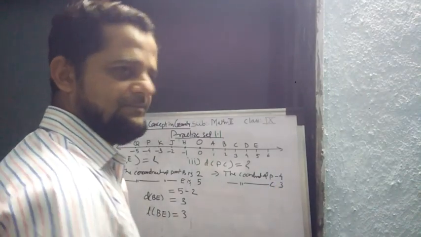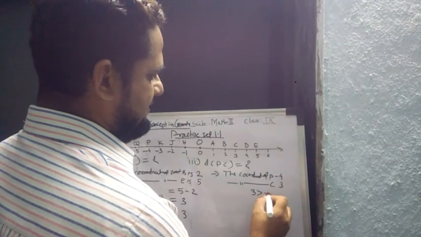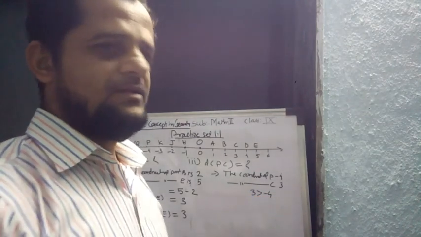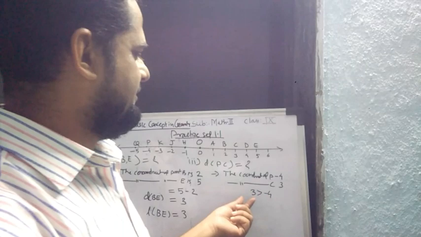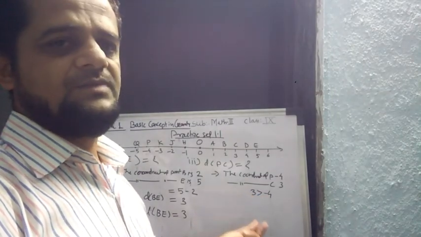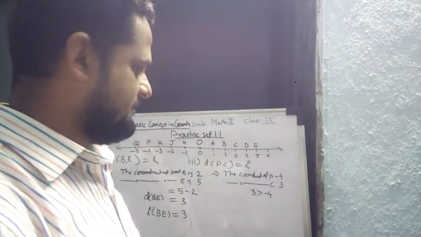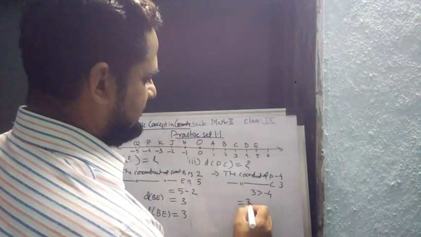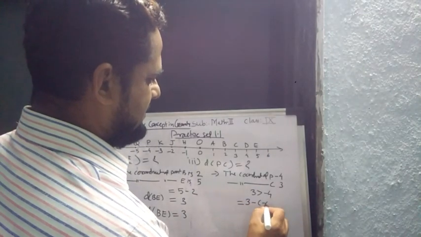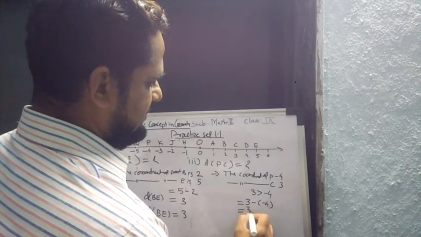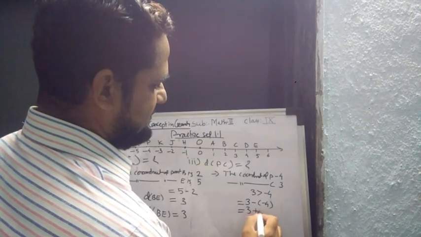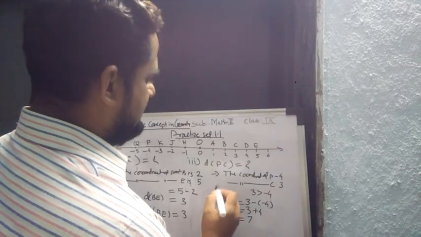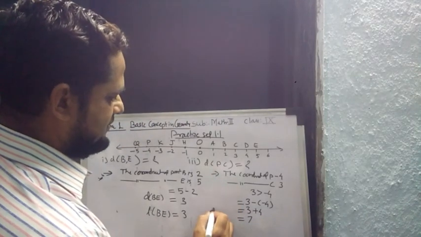We know very well that 3 is greater than -4, so we subtract the smaller from the bigger one. 3 minus -4: minus and minus make plus, so 3 plus 4 is equal to 7. So the distance of PC is 7.